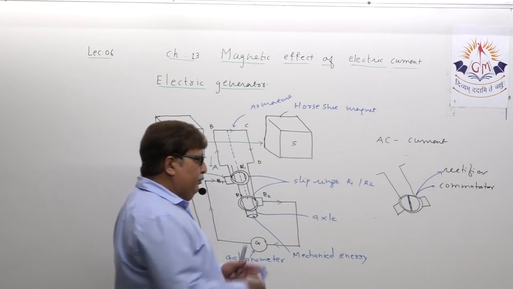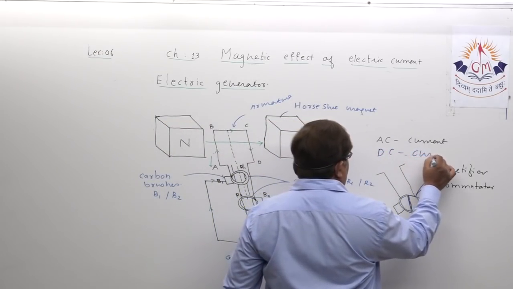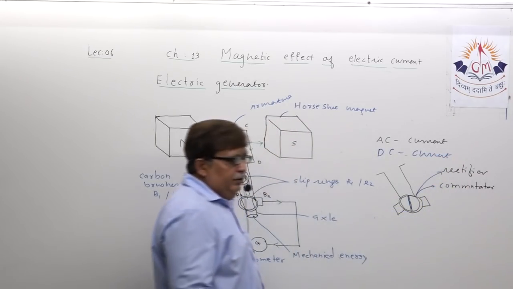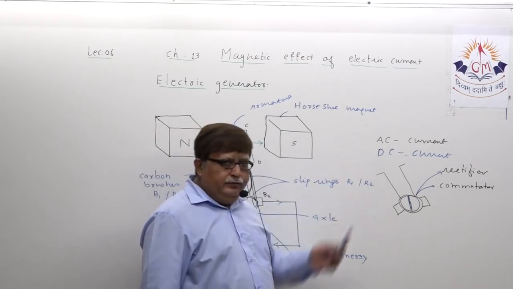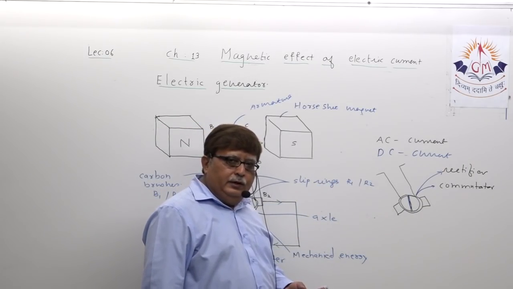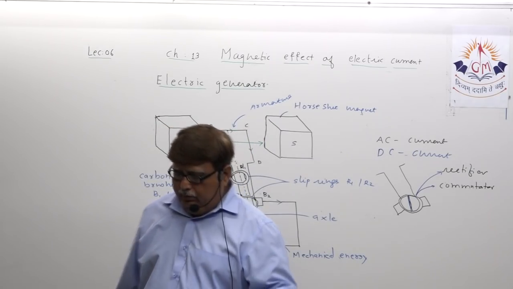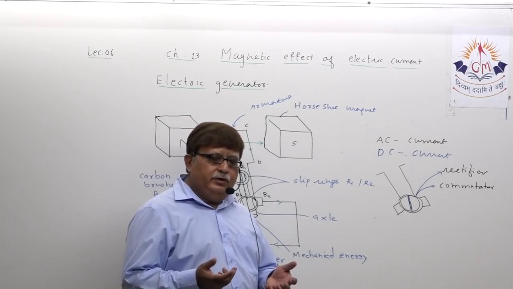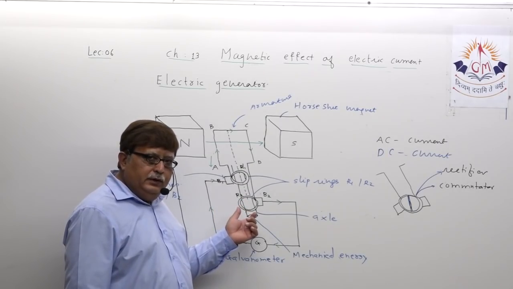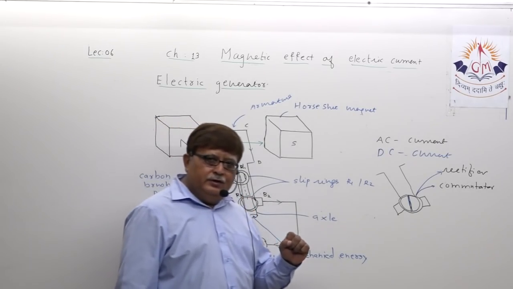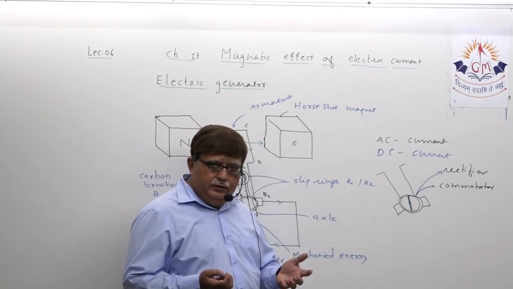Types of current, AC, DC. What is the difference? You understood very well. The difference is quite simple. What is that? AC, alternating current. You must have understood, or somewhere in a previous standard you may have been taught by the teacher, that alternating current means it changes its direction, but how it changes, now you understood it. That is AC current. Understand? DC current is unidirectional, no change in the direction.